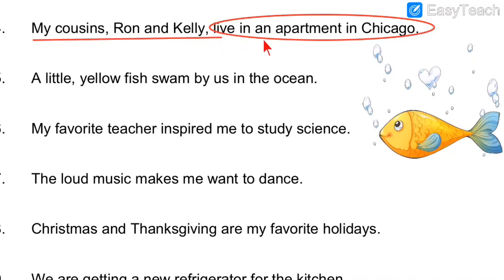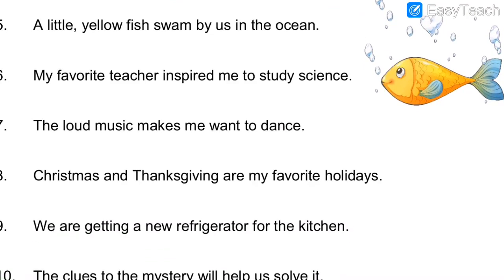And what action do they perform? The action of living. And in the predicate part, we have one verb. What is the verb over here? To live. Live is the verb, and this rest of the sentence which I have circled is the predicate part. Now let's move ahead to the next sentence.